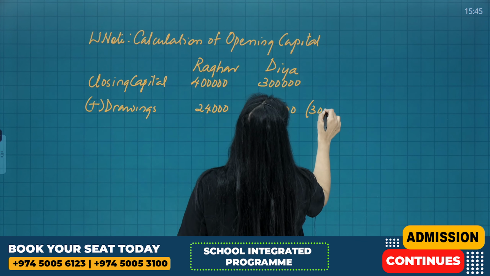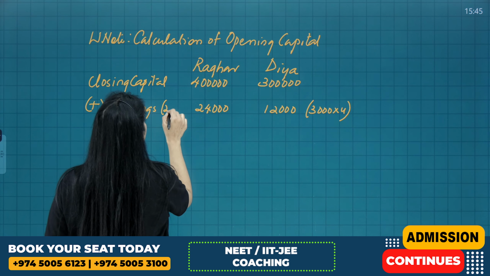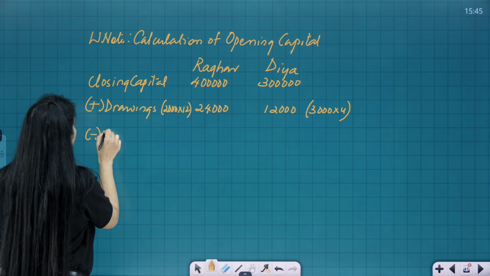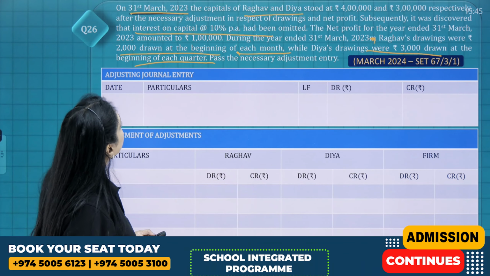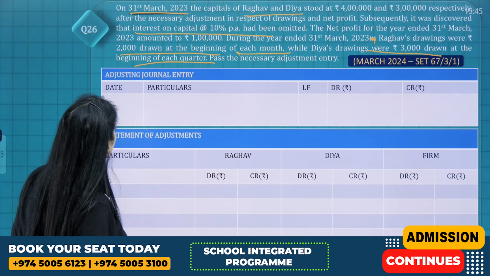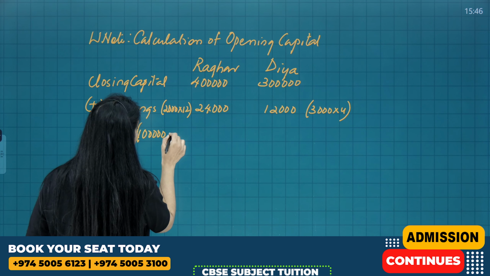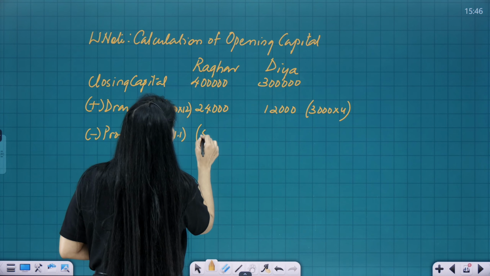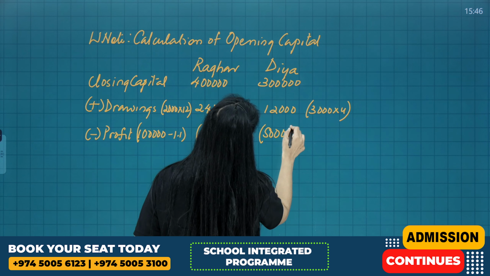So this is 3,000 into 4, and this is 2,000 into 12. Minus the profit. The profit is 1 lakh. Nothing is mentioned, so the ratio is equal. So that's 50,000 and 50,000.